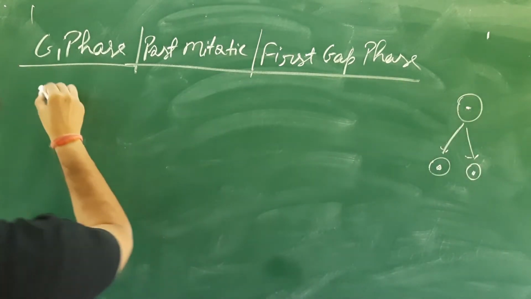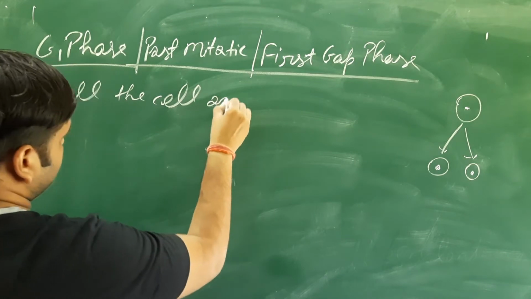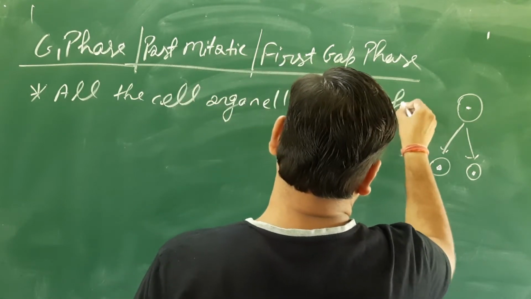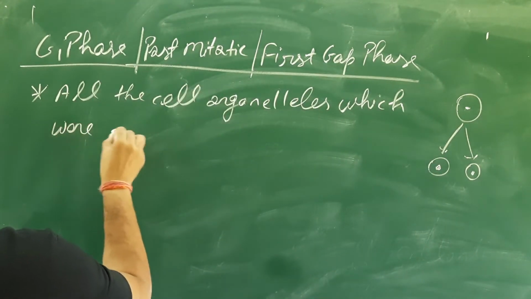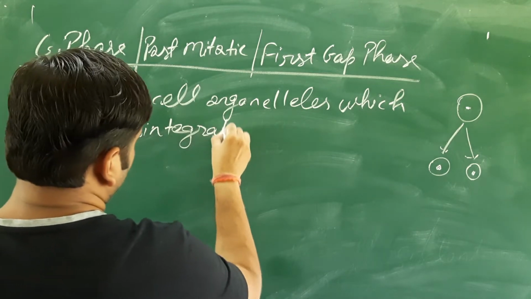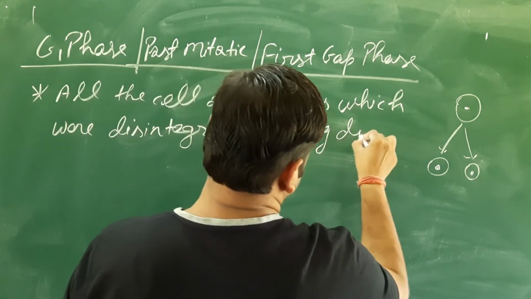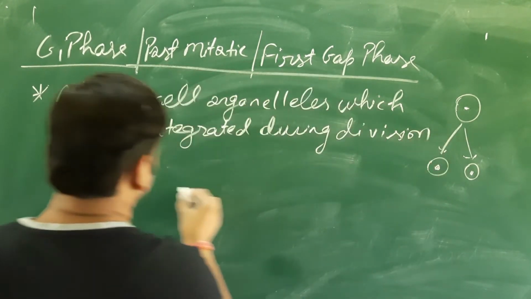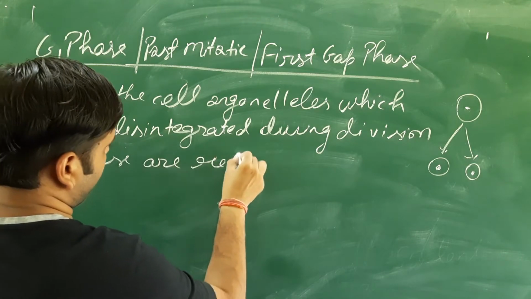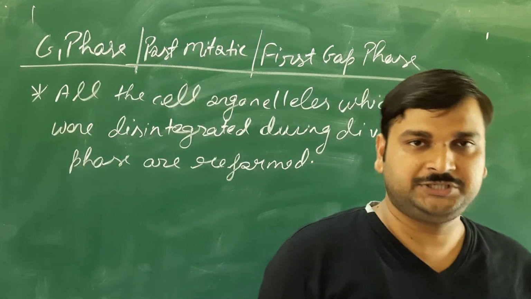All these cell organelles which were disintegrated during division phase are reformed into the G1 phase.